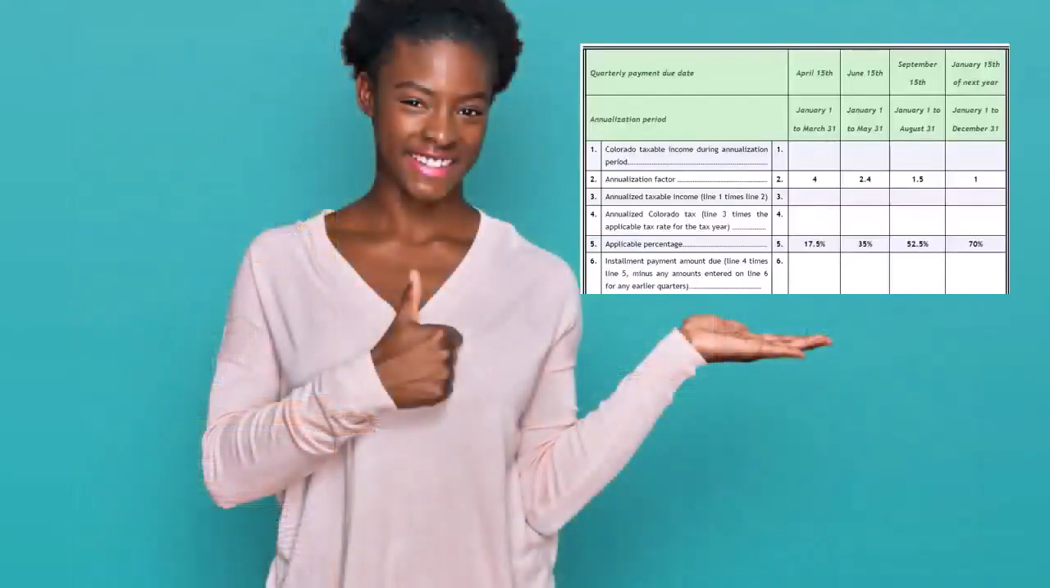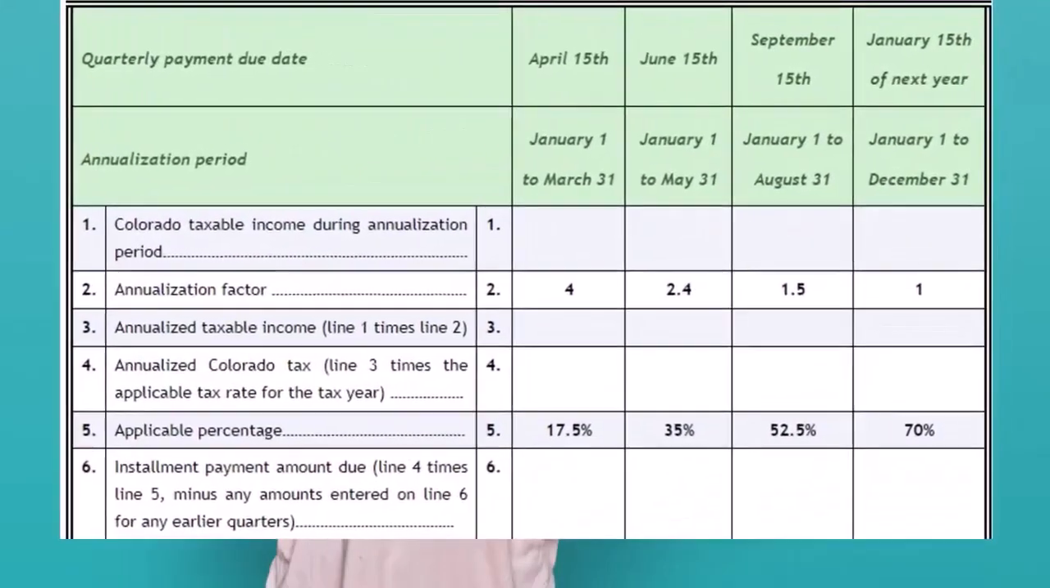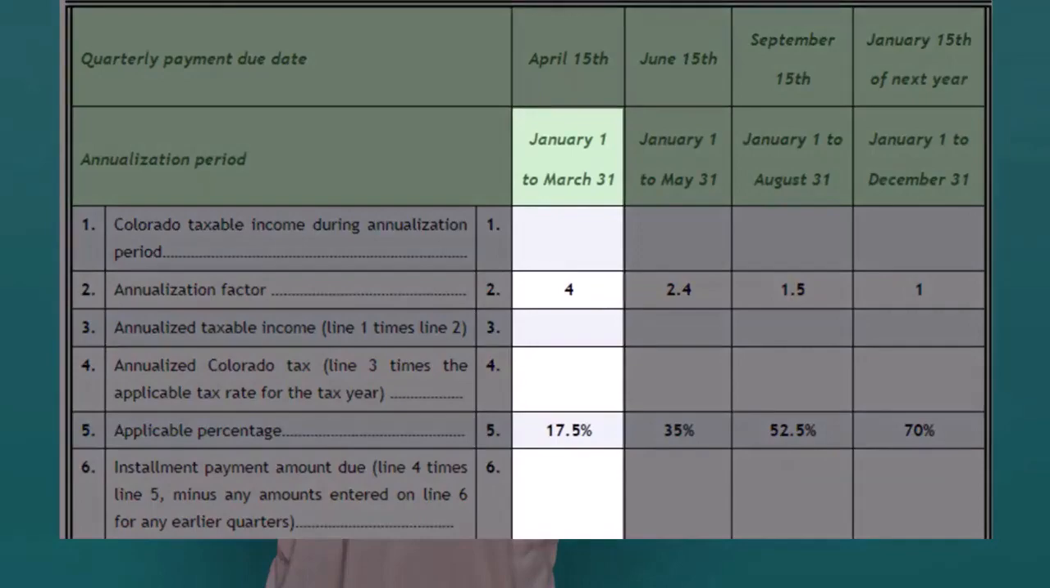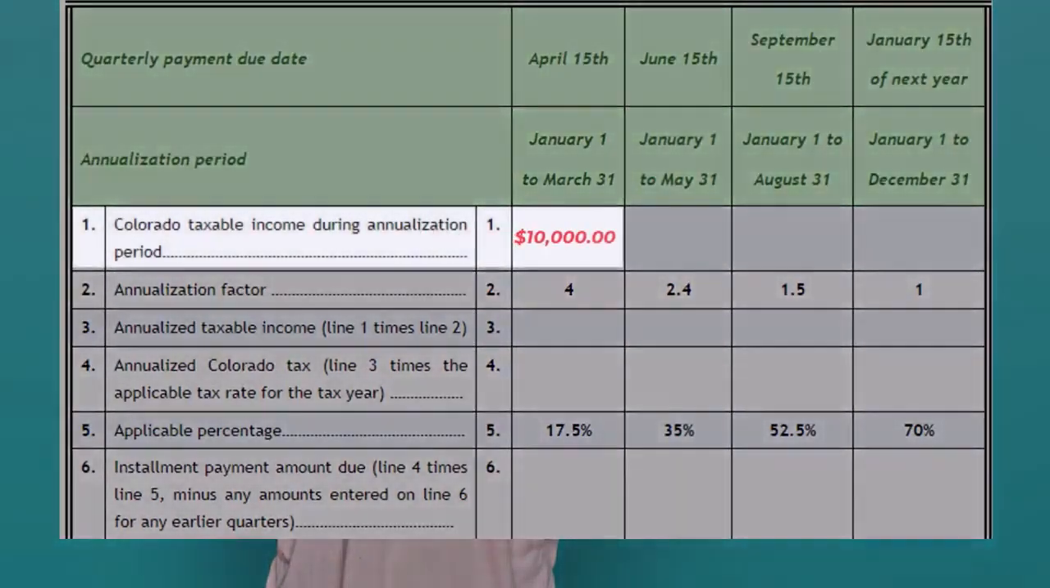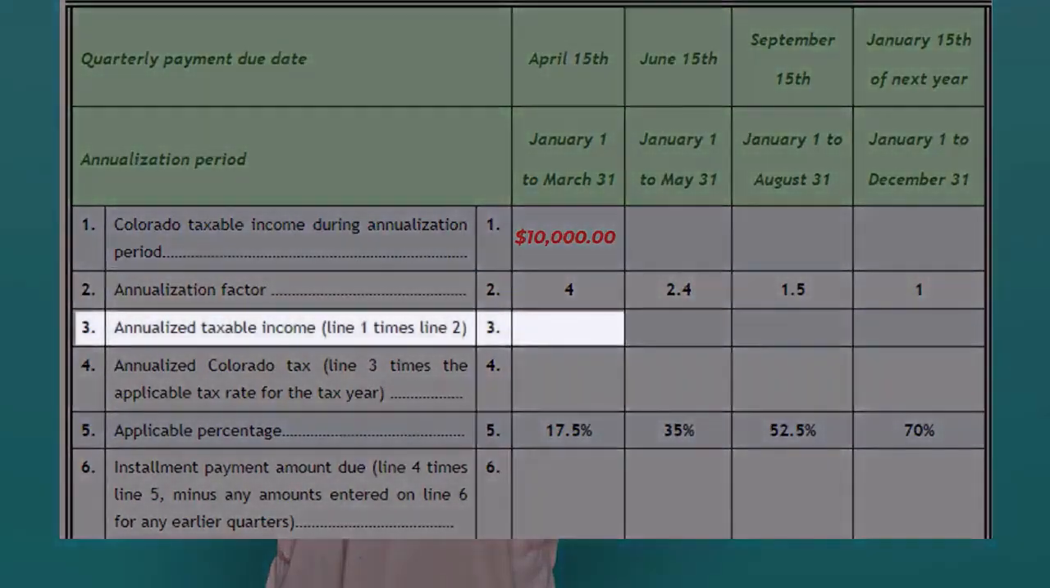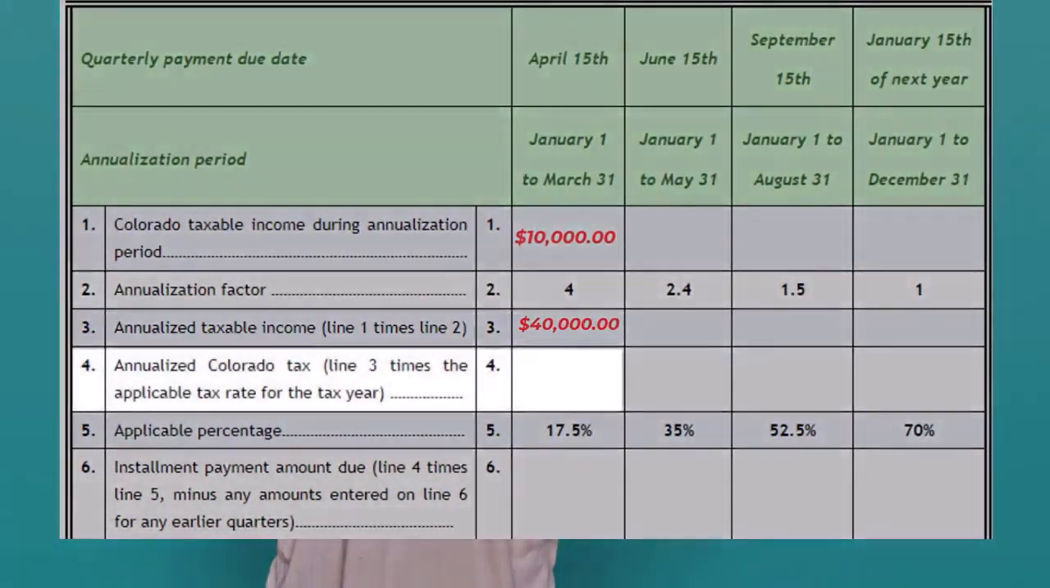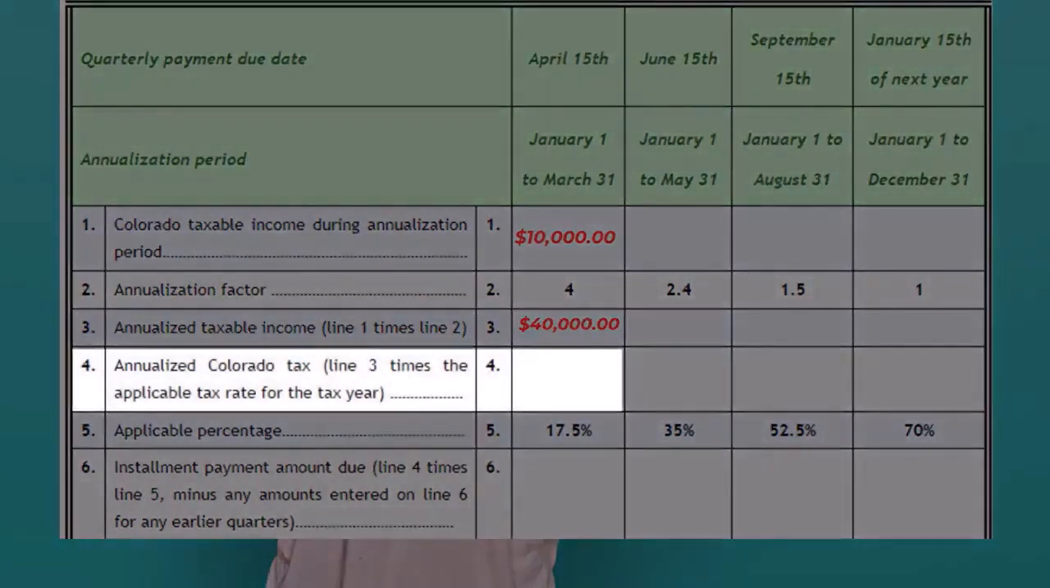Let's look at another example. Jamie had $10,000 of taxable income for the first quarter. In the column of the annualized period January 1st to March 31st, line 1 would be $10,000. Line 3 is line 1 multiplied by line 2, which equals $40,000. Line 4 is the total of line 3 multiplied by the applicable tax rate for the tax year. For 2021, the tax rate is 4.55%. $40,000 times 4.55% equals